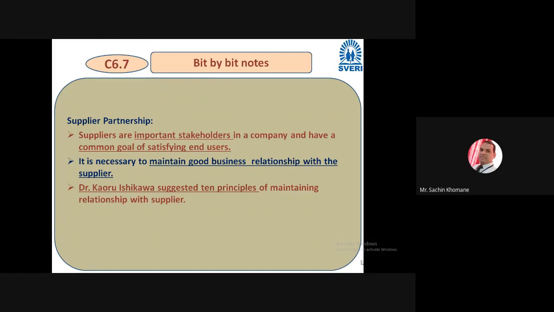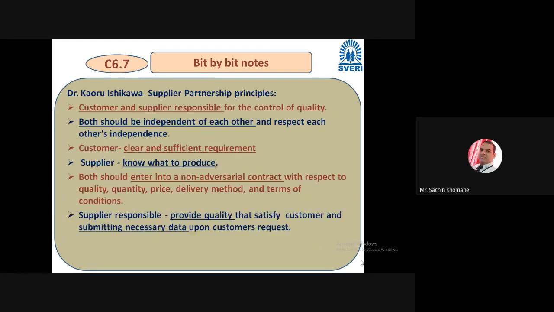And then we saw supplier partnership, why it is important, and how this business relationship can be maintained with suppliers especially. And we saw Dr. Kaoru Ishikawa's supplier partnership principles. There are 10 principles that we discussed last lecture.